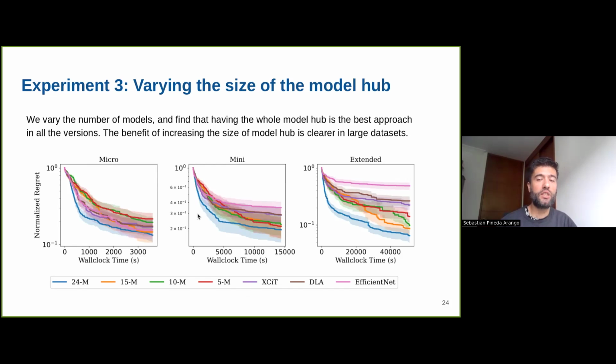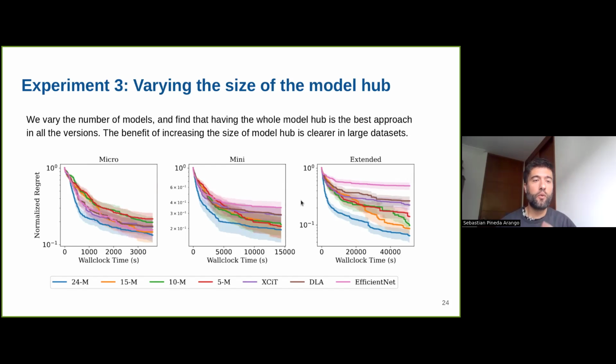But even more interesting is that for Mini and Extended, using only one model is not enough, and even using a subset of models like 5, 10, or 15 is not enough. Still, the best option is to use all the models.